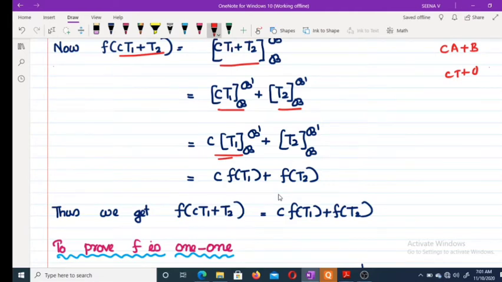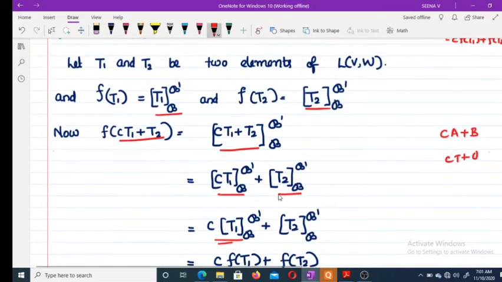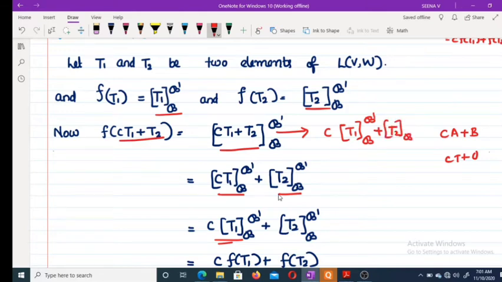From this we get c times T1 related to B and B dash plus T2 related to B and B dash, from our yesterday's last remark. Okay, there is no need to write this step.